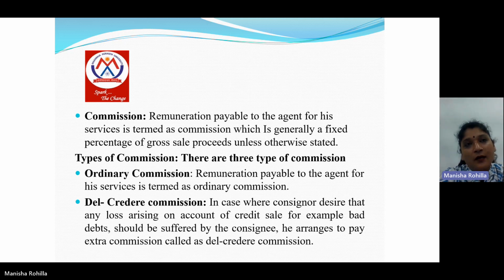Second is del credere commission. Del credere commission is payable by the consignor to the consignee when the consignee takes the responsibility of recovery of all the debtors. Then in that case, he gets an extra commission, and that commission is called del credere commission.